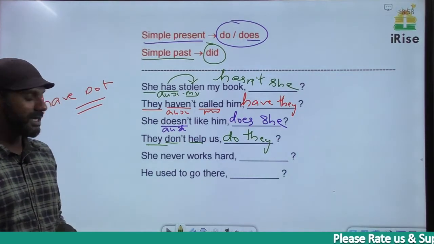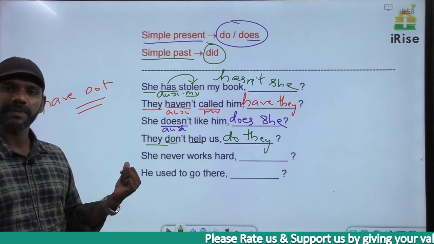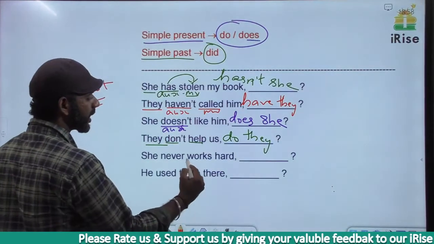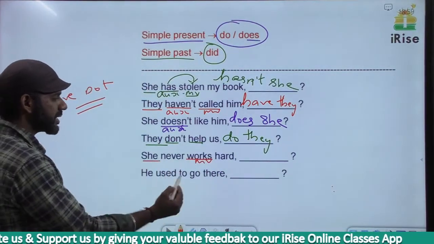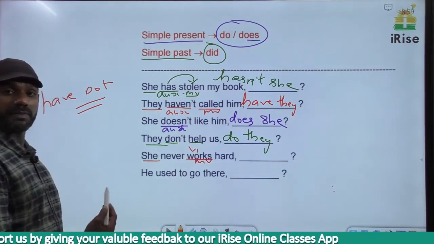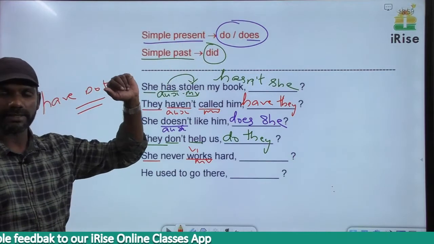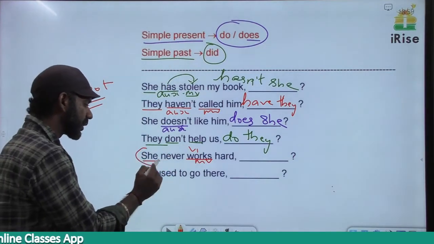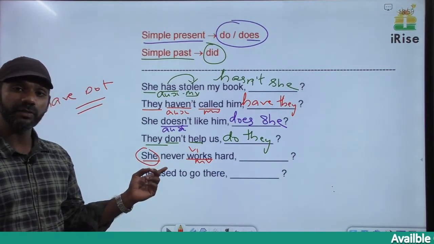The next one. She never works hard. Is there any auxiliary verb here? There's no auxiliary verb in this sentence. The verb here is works, main verb. It's an action. The subject here is she. Works is V1. Subject plus V1 is simple present. So we have to go for do or does. The subject here is she, singular. Verb must also be singular. It must be does.